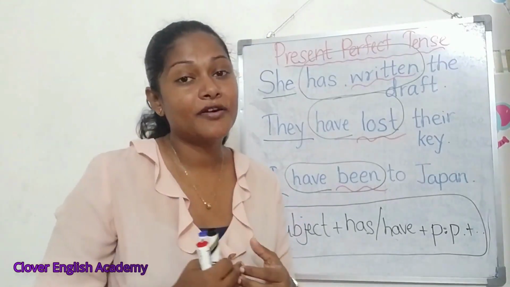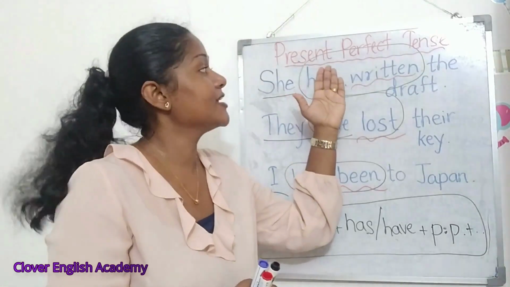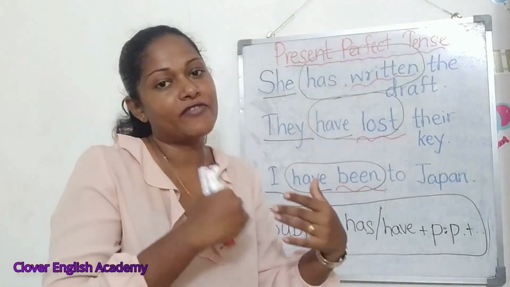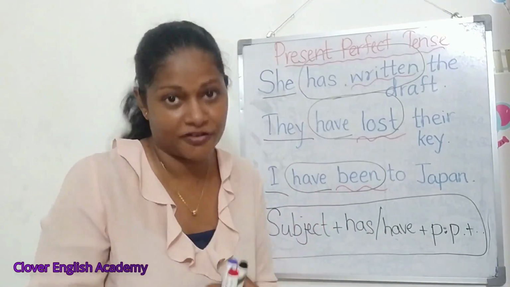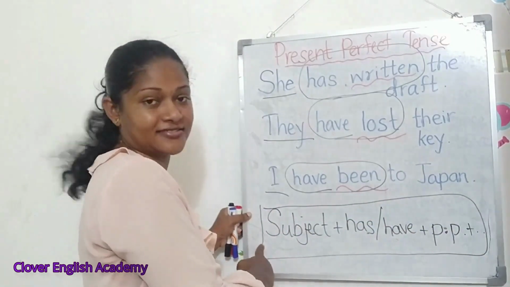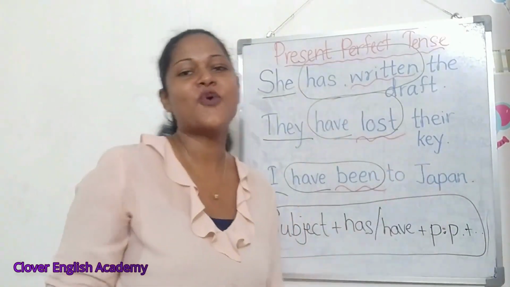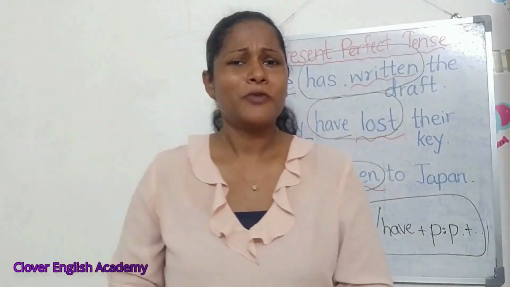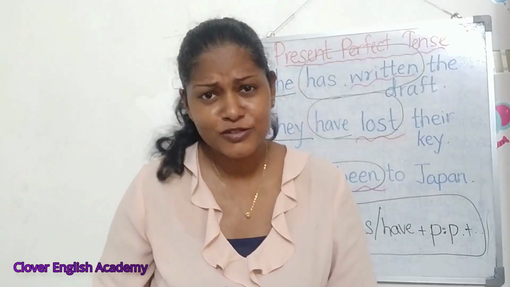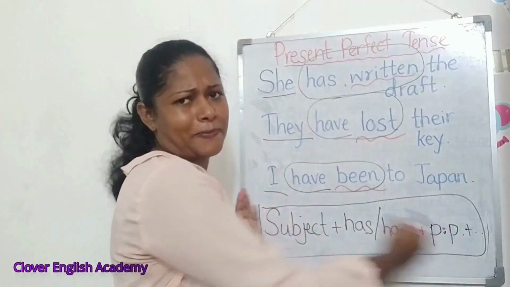So there are three tenses like this: present perfect tense, past perfect tense, future perfect tense. Today our focus is only on present perfect tense. This is the basic structure of present perfect tense: subject, has or have, past participle, then you can add anything you want. Most of us can tell the structure of the present perfect tense by heart.